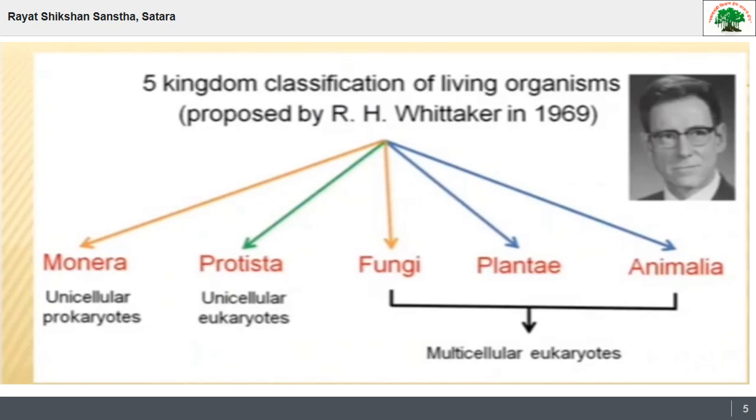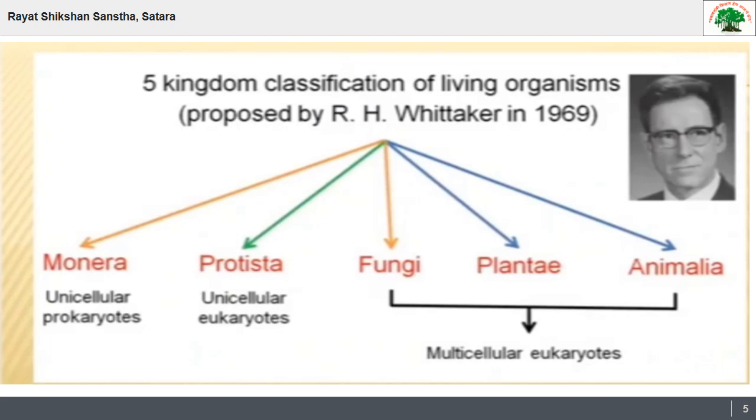The five kingdom system of classification is based on various criteria, because classification needs some criteria. So this five kingdom system depends on criteria like cell organization, whether the cell is prokaryotic or eukaryotic, means primitive one and advanced one. Then the second criteria is body organization. Then the third criteria is mode of nutrition: autotrophic, heterotrophic, saprophytic. And the last criteria of this classification is lifestyle. So these criteria are very important for this classification.